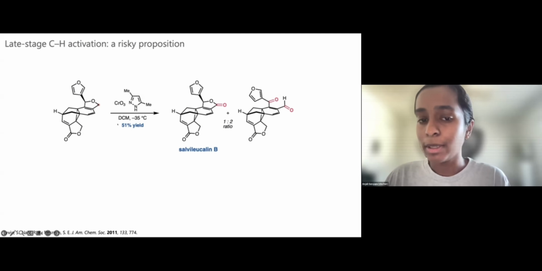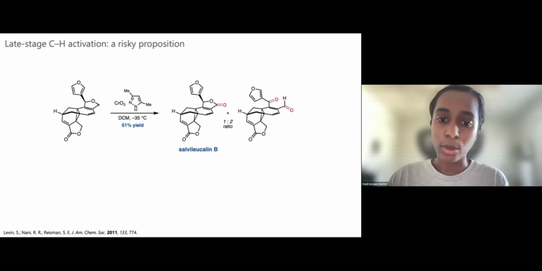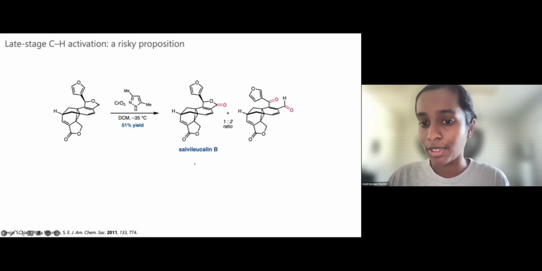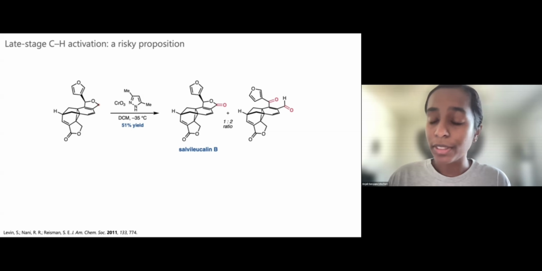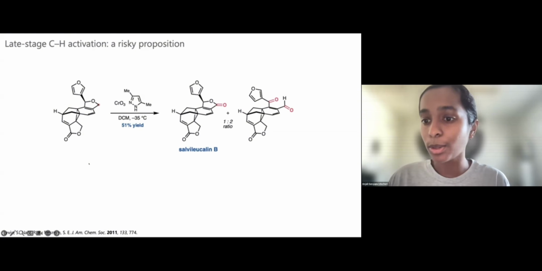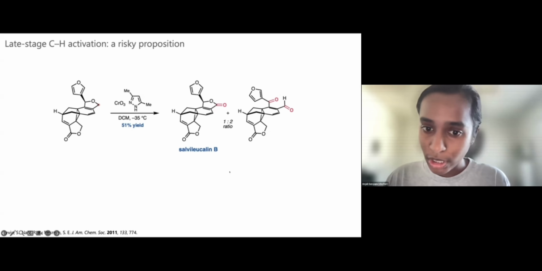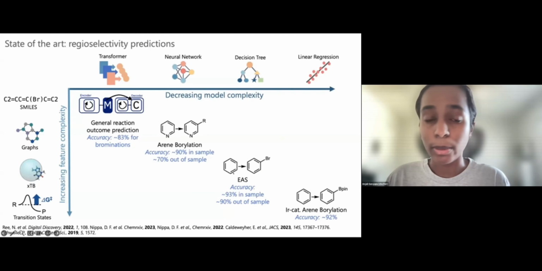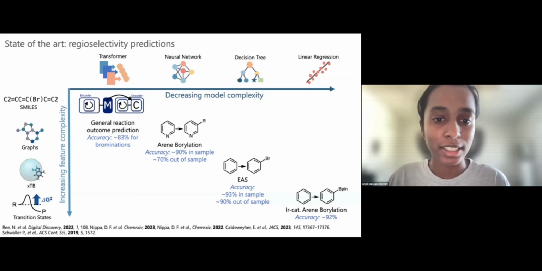However, what we found is that implementing these steps at a late stage can be quite risky, as in the case of the synthesis of savileucolin B. This is because it is difficult to know beforehand what the regioselectivity of one of these steps might be on complex substrates, leading to complex mixtures of regioisomers on late-stage substrates. To address this, chemists might turn to a model for regioselectivity. If these models work well on their target, they can get a better sense of whether this proposed step will work in their synthesis.